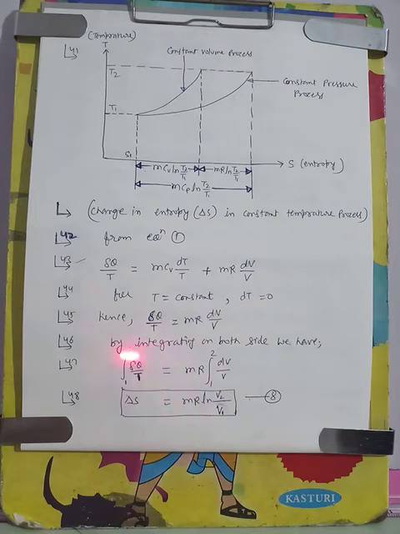Integrating on both sides, we have delta Q by T integrated from process 1 to 2 and mR dV by V integrated from process 1 to 2. This is the change in entropy. This term indicates change in entropy in the process. So delta S is equal to mR, and this will be log V, and the volume is changing from V1 to V2, so this will be log V2 by V1. So this equation 8 gives us the change in entropy during constant temperature process.